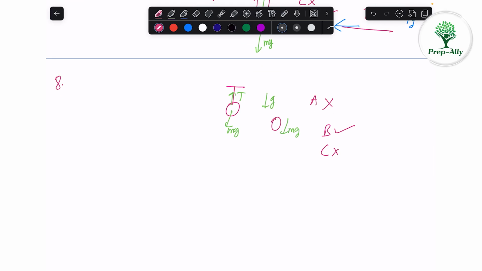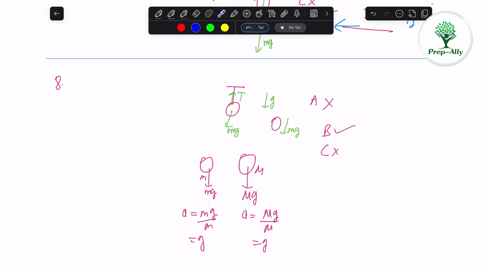Yes. So option number D says that apples of various shapes and sizes almost fall to ground in the same time because the same gravity force acts on them. No, the gravity force acting on small mass m and capital mass M are different. This force is mg and this force is capital Mg. But the acceleration is force by mass, so mg by m. It is g. So in both the cases, the acceleration is g. So acceleration is same. That's why the time taken to hit the ground is same.